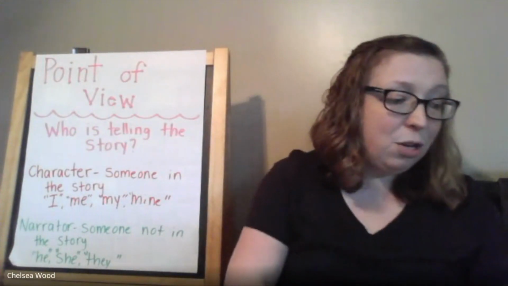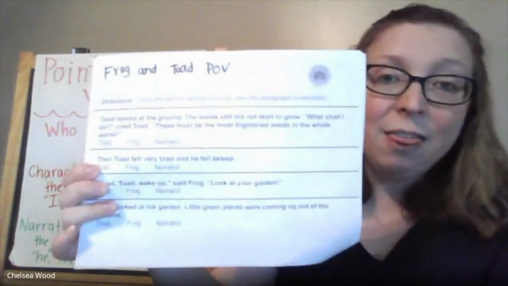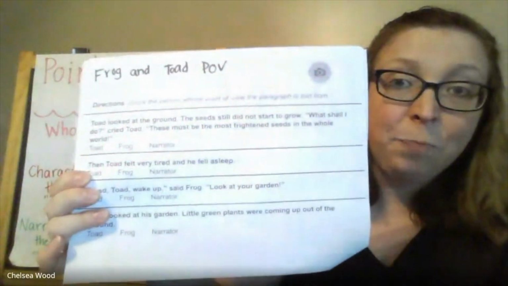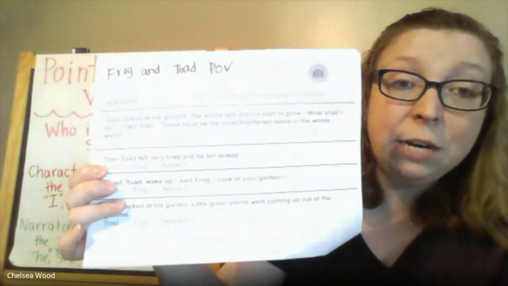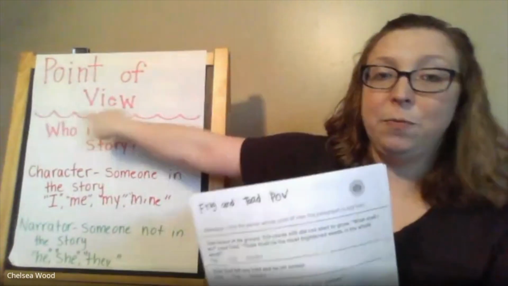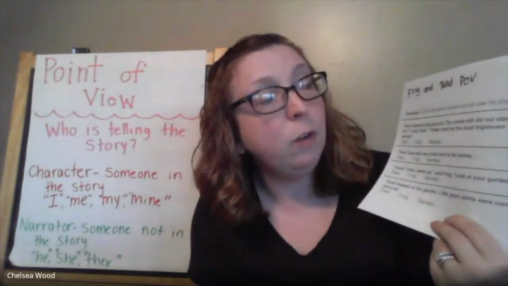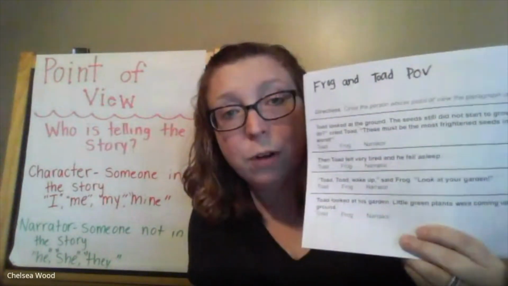So what I want you to do now is to get in your packet and get out this page right here. It's called Frog and Toad POV. POV means point of view. So the directions say, circle the person whose point of view the paragraph is told from.